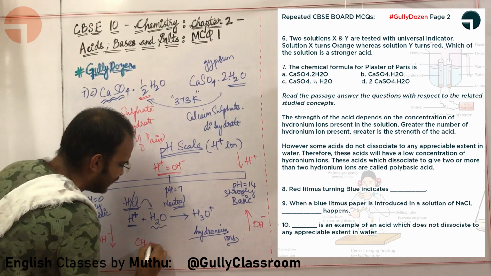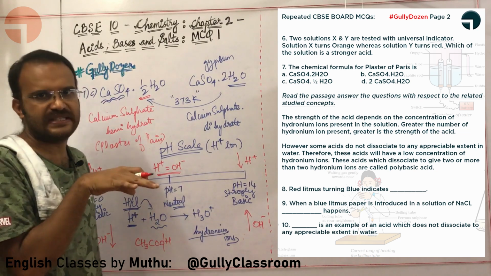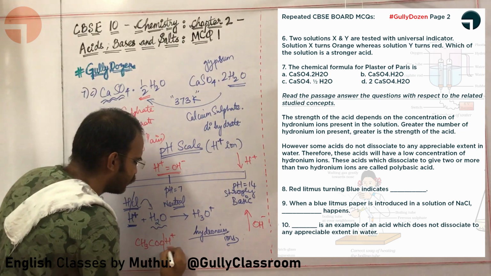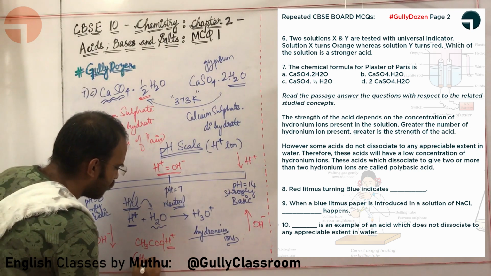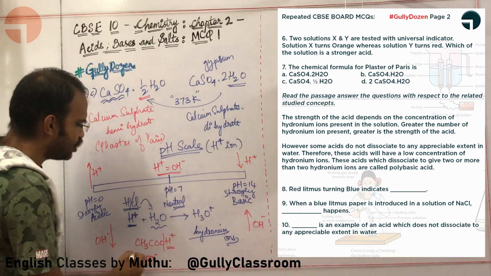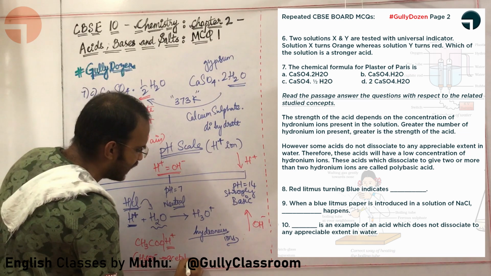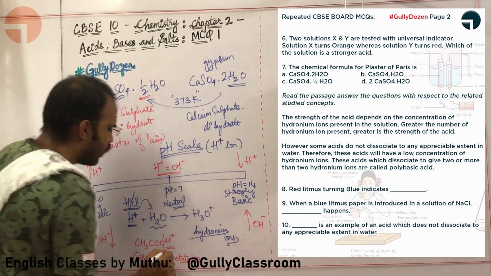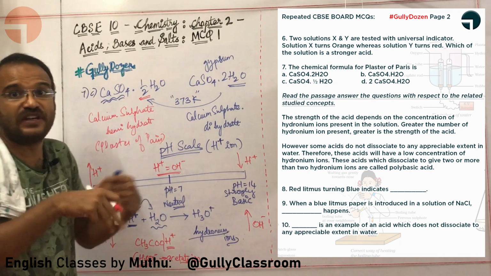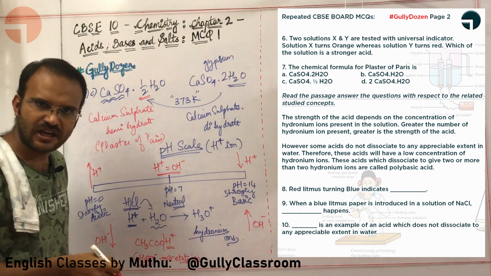Let us take acetic acid. Let us say I am putting 10 molecules of acetic acid in water. Only 2 to 3 molecules will dissociate to form H plus and CH3COO minus. What is this called, sir? This is called acetate ion. So, only some molecules of the original 10 molecules of acetic acid will dissociate in order to form acetate ion and H plus hydrogen ion.